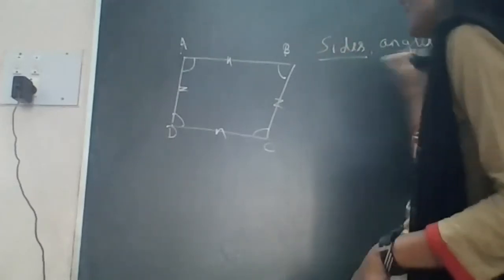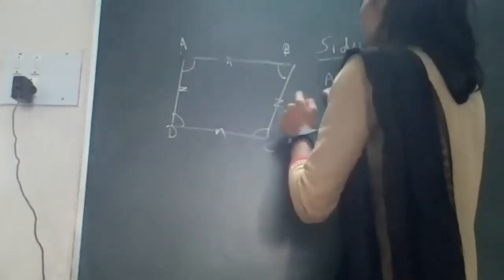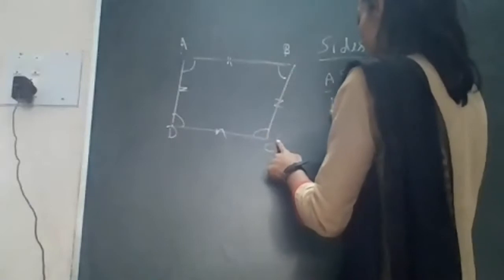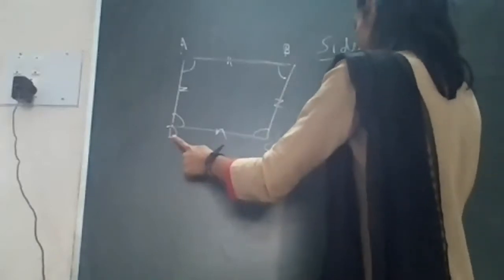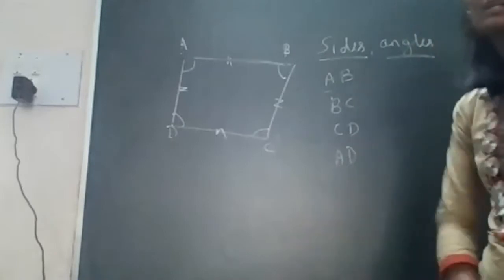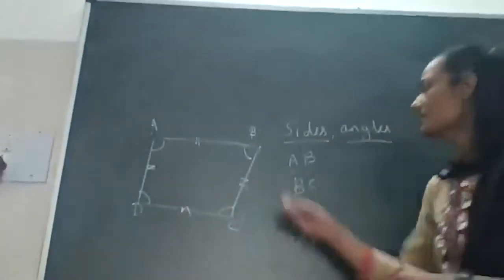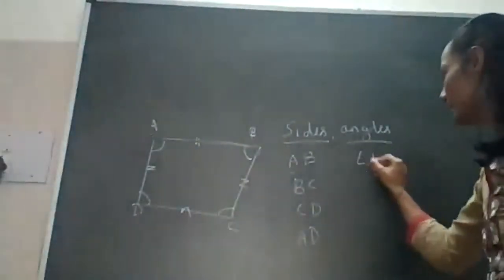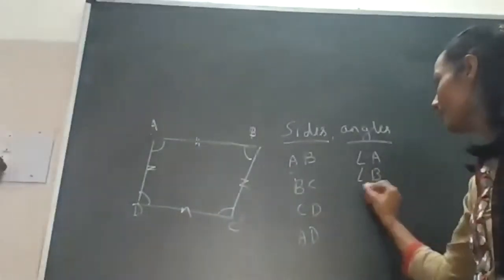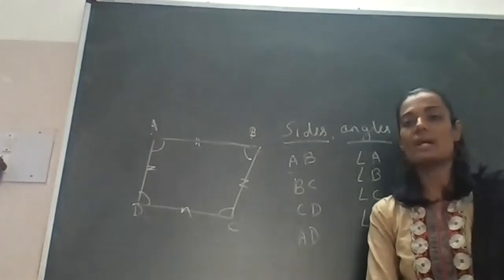If we are talking about the sides, first we go with this side. It becomes AB, next is BC, next is CD, and next is DA. These are the four sides. Now similarly, we go with the angles. So what are the angles? Angle A, angle B, angle C, and angle D. These are the four angles.